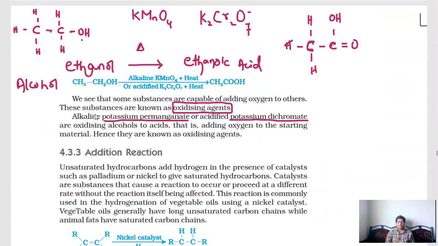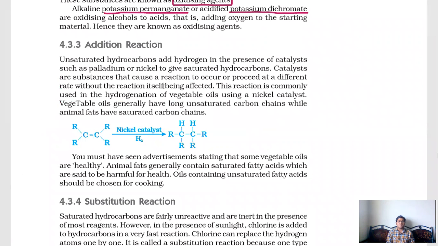That's it. Addition reaction. So what does addition reaction mean? It is quite simple. You see here we have C double bond C, and here two bonds for carbon represented with R. Here again two bonds for the carbon represented by R. This we already know is a double bond.